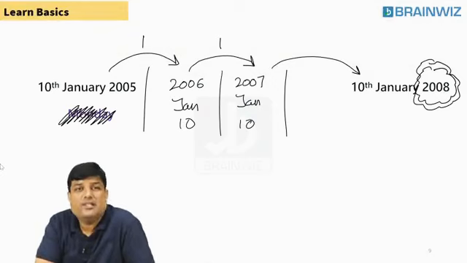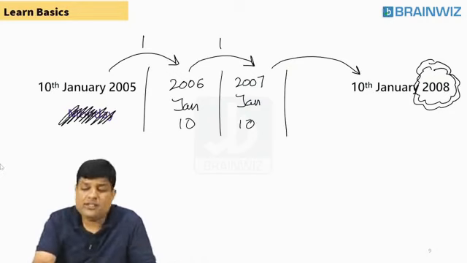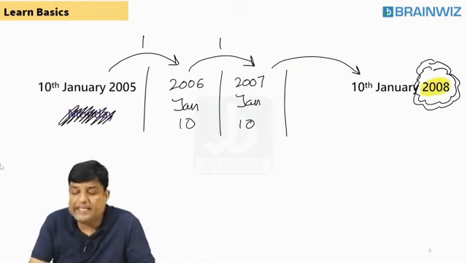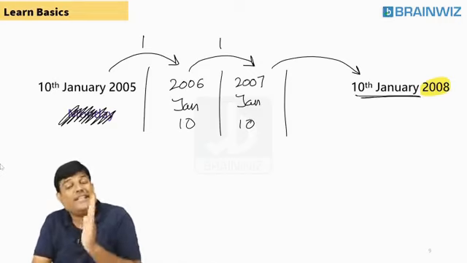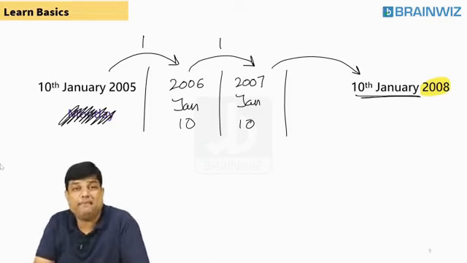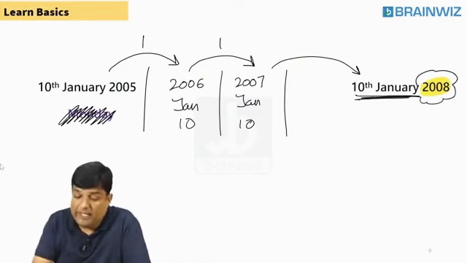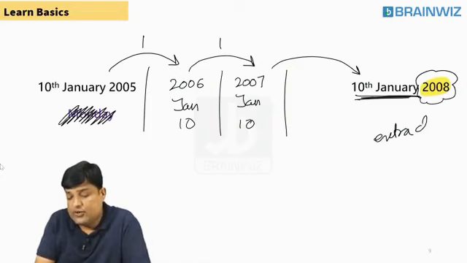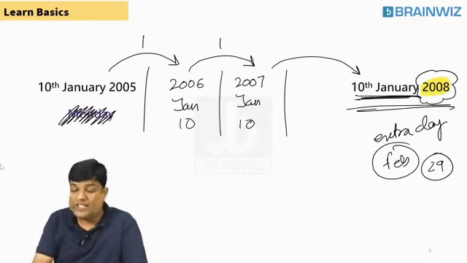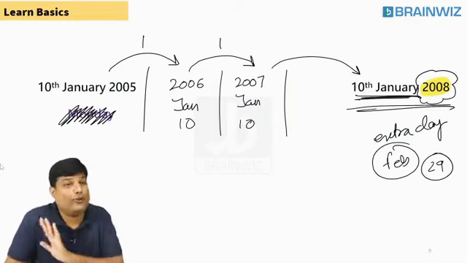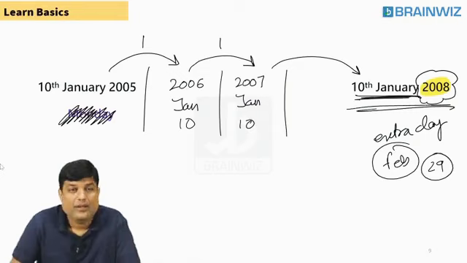Are you sure? Yes. Purnima and everybody, you are right. Even though 2008 is a leap year, where are you reaching? You are reaching only till 10th January 2008. In a leap year, where is the extra day? Students try to understand. The extra day is in the February month in the form of 29th. Do you think you are reaching February 29 in this given calendar? No.